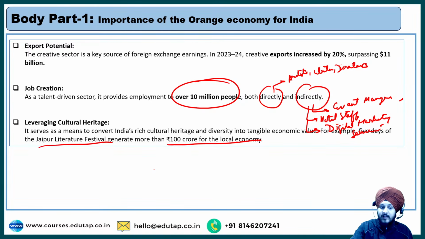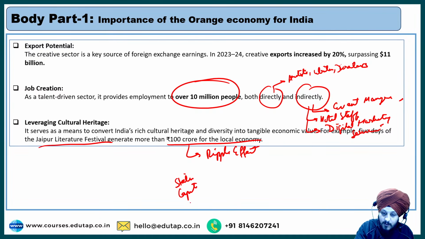How is it so? As I told you, when these kinds of festivals and concerts happen, they have an economic ripple effect in that region, and because of this, the static capital that is there gets converted into flowing capital, right?